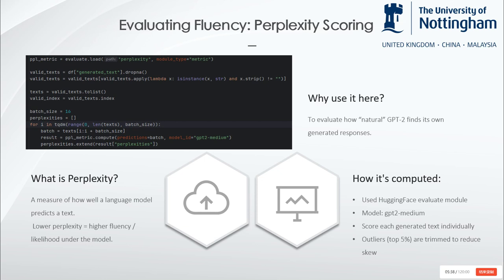Each generated response was passed through the model again, and perplexity was computed using Hugging Face's evaluation module. To make the results more reliable, I processed texts in batches and removed the top 5% of scores, which were often outliers or empty generations. All scores were collected into a central data frame for later comparison across tasks and decoding settings.